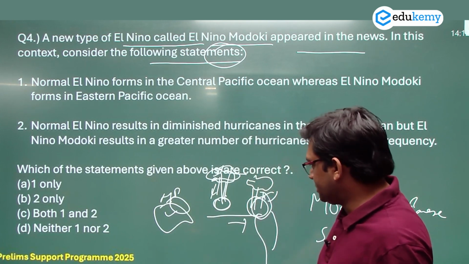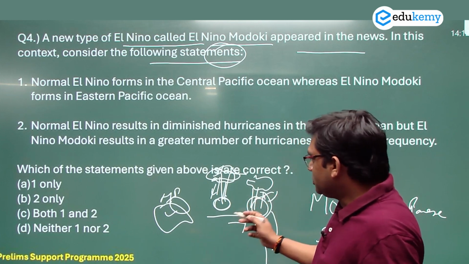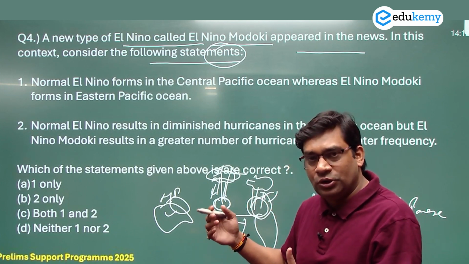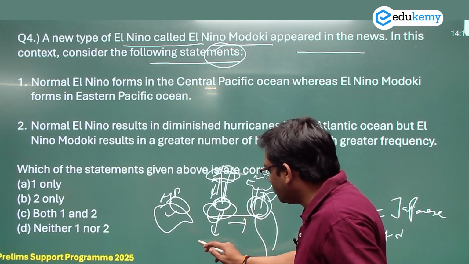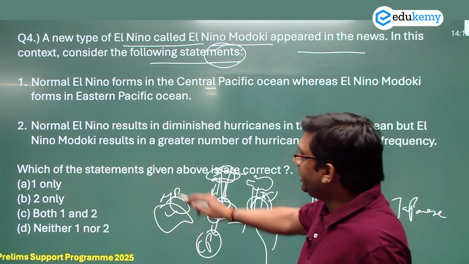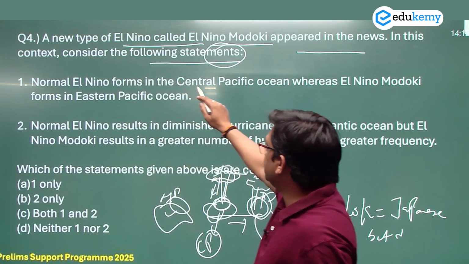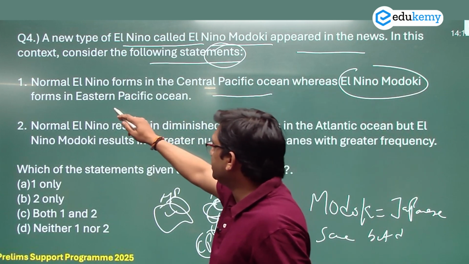Dry condition in Australia as well as your part of South America, Central America. So instead of cloud formation very close to South America, in the Central Pacific Ocean, cloud formation will happen and it causes more rainfall. So read here: normal El Nino forms in the Central Pacific Ocean, whereas El Nino Modoki forms in the Eastern Pacific Ocean.